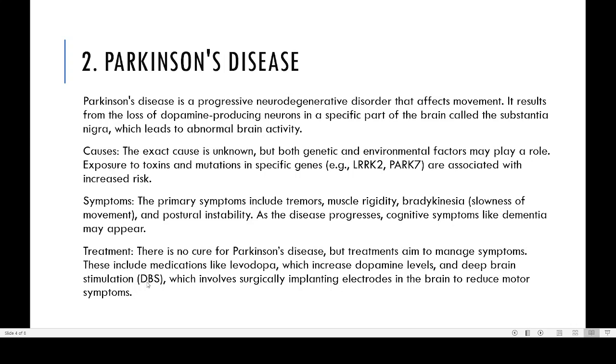If you go to Aster and other big hospitals, they have certain centers for deep brain stimulation, which involves surgically implanting electrodes in the brain to reduce motor symptoms. These are some techniques that are still being tried, but there is still no proper cure, because we don't know exactly why this is happening.